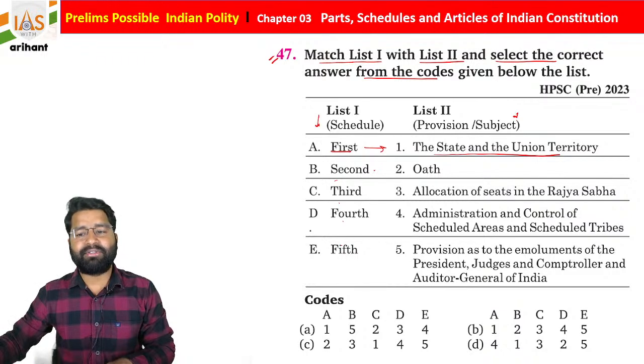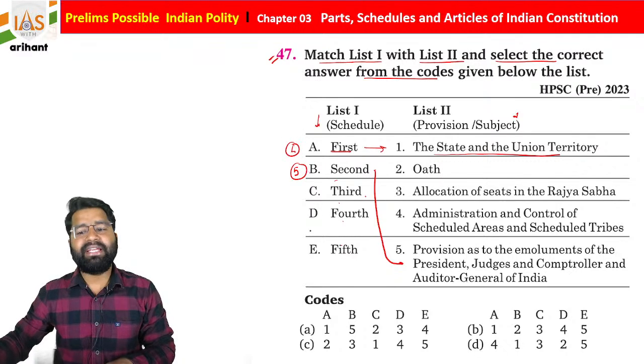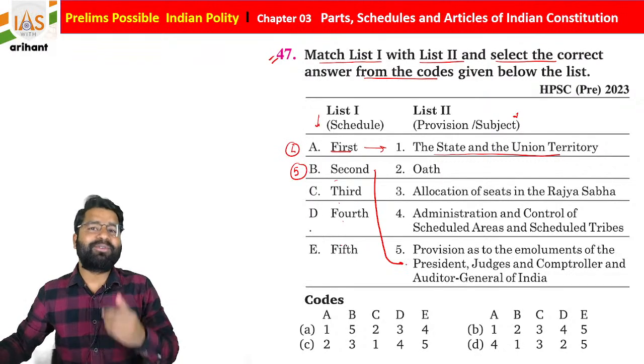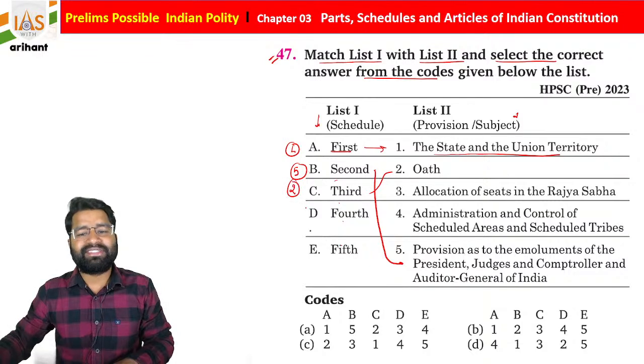Second contains the salary, so it is about the salary. A1, B5. So if you go to the options, you will find the right answer, but we are going to solve it. Third schedule contains the oath, C2.